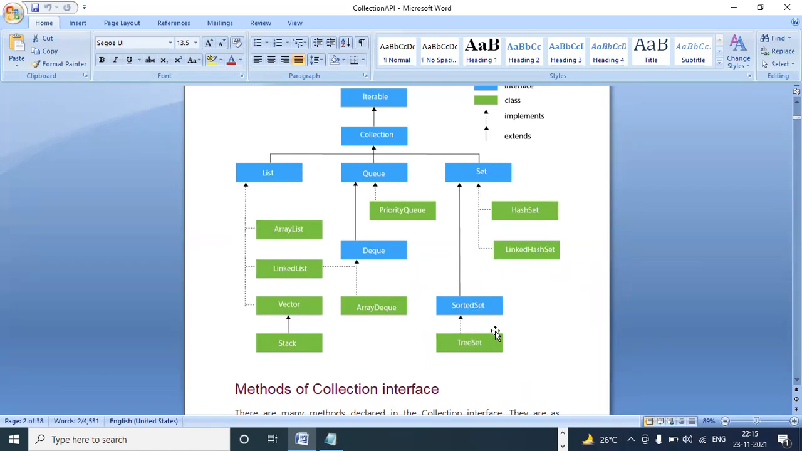Whenever you go for an interview, just see this diagram and go. Then you can answer. Okay, so what are the differences between List and Set? I will explain.